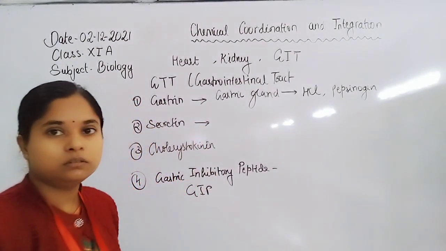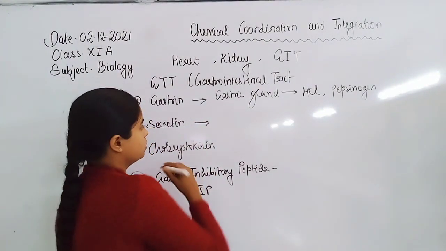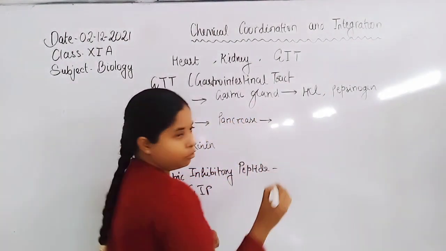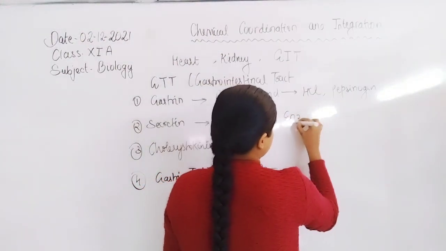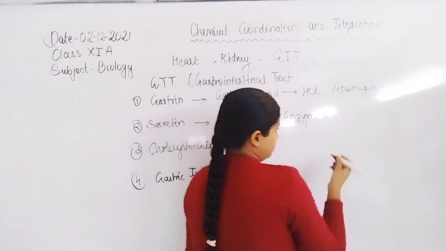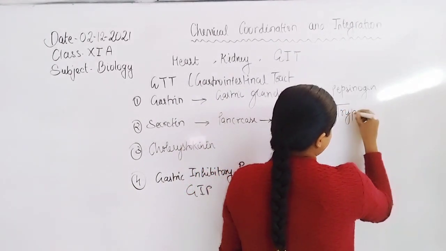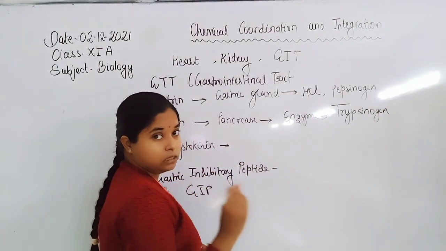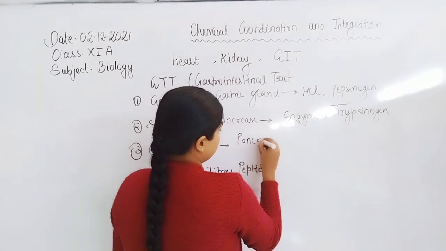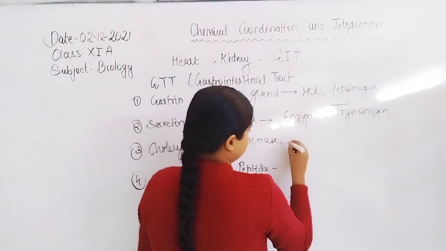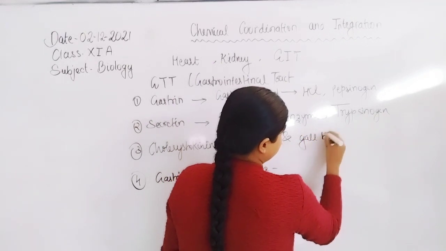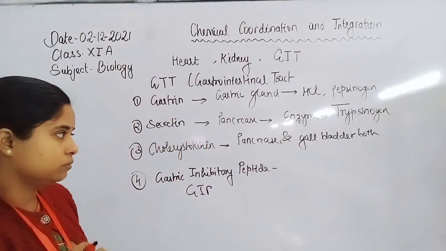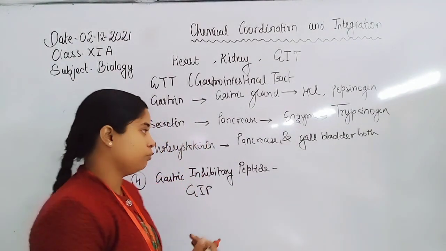Secretin acts on the exocrine part of the pancreas for the secretion of enzymes such as trypsinogen, chymotrypsinogen, etc. Cholecystokinin acts on the pancreas and gallbladder both, for the secretion of bile juice.